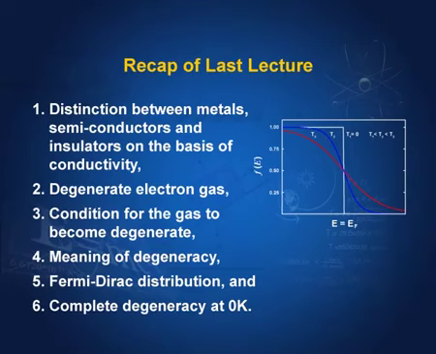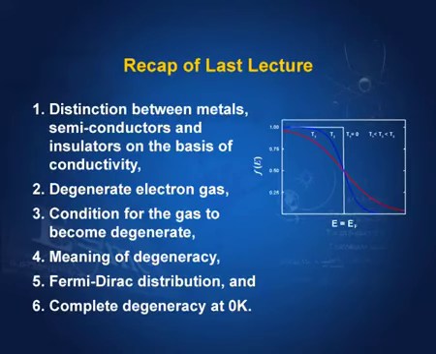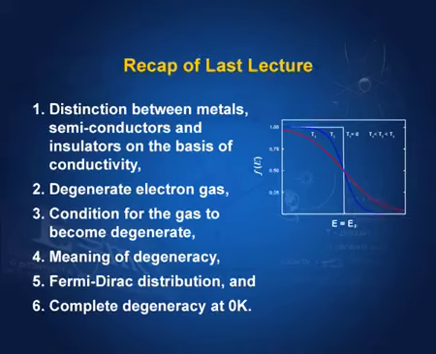What does this mean? This means that a degenerate gas occupies all the energy states below Fermi energy, and above Fermi energy there are very few states which are occupied. And this distribution which is obeyed by the degenerate gas is called Fermi Dirac distribution. And as you can see, at 0 degrees Kelvin, all energy states are occupied below E f and none above it. That means, the gas is completely degenerate.